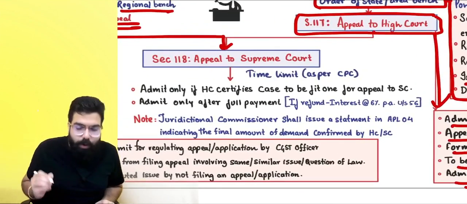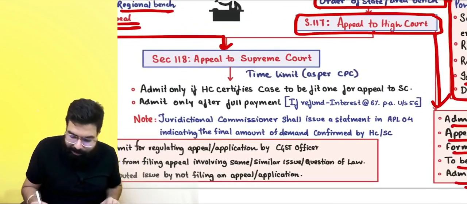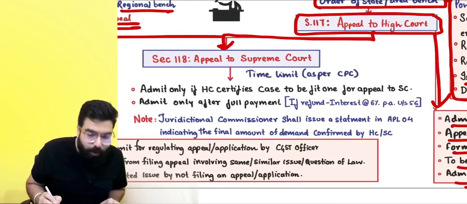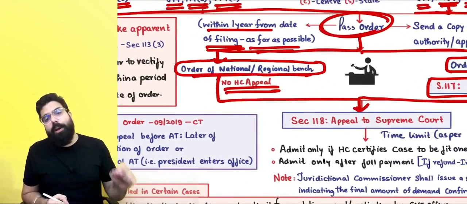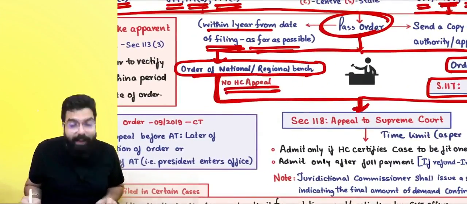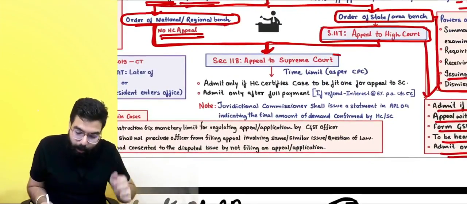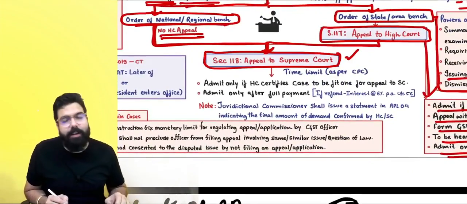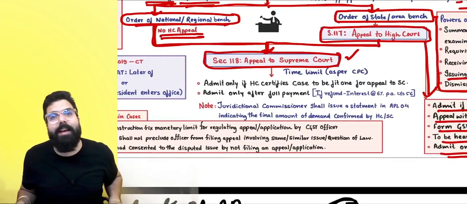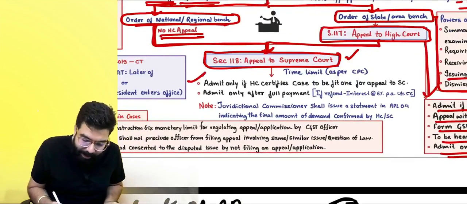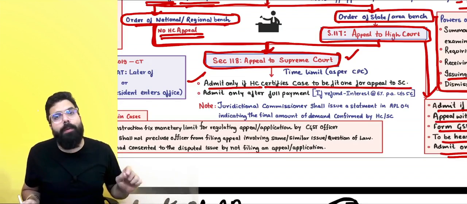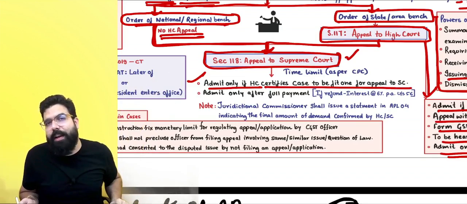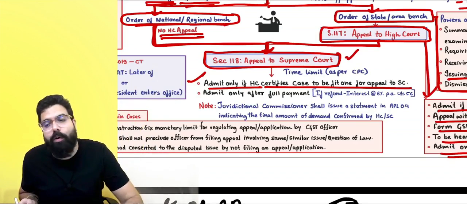Once the High Court passes an order, if you are not satisfied by the order, the appeal can go to the Supreme Court. Against the regional bench and national bench order as well, the appeal goes to the Supreme Court. Is there any time limit for an appeal to the Supreme Court? No, sir, there is no time limit. The time limit has to be set as per CPC. The Supreme Court will admit the appeal only if the High Court certifies the case as a fit one for appeal to the Supreme Court. So if you are going from the High Court to the Supreme Court, the High Court will certify the case to be a fit one. Only then you can go to the Supreme Court.